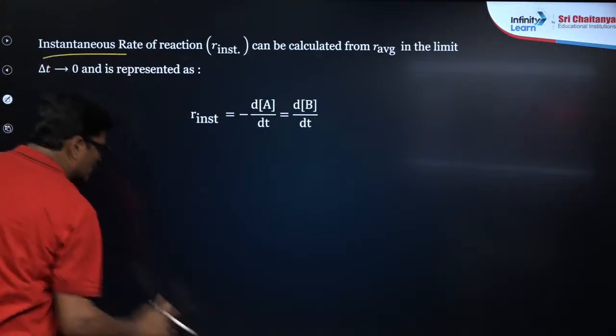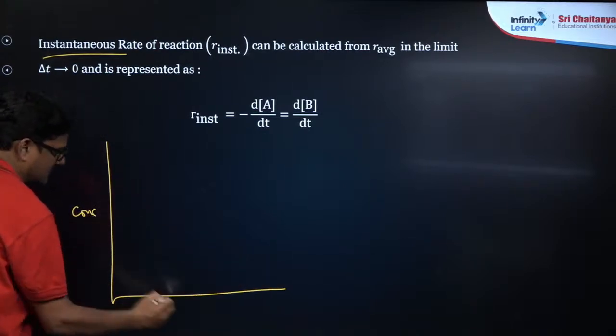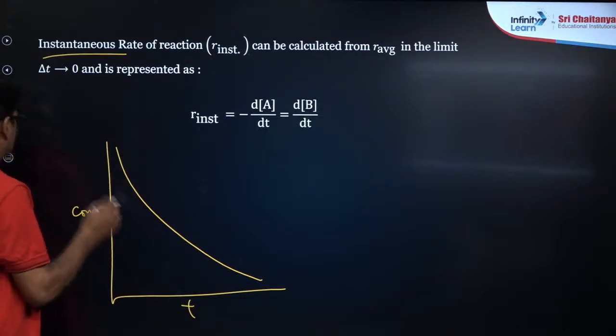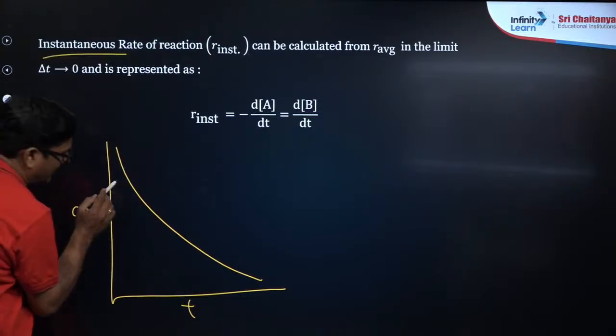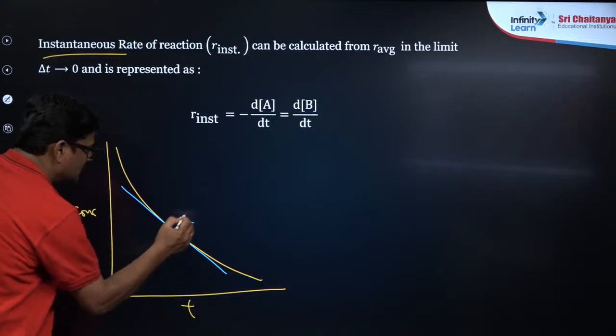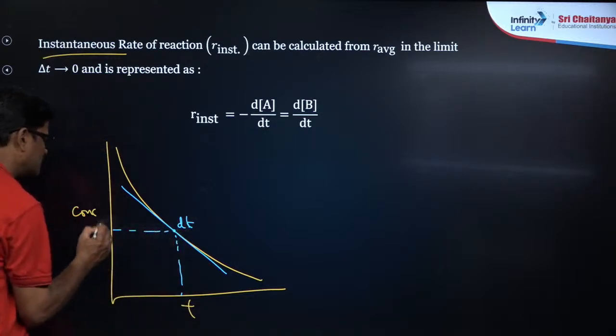Instantaneous rate. When you talk about the concentration and the time, you got the rate here. But when you take a tangent, this is dt and this is going to be dC.